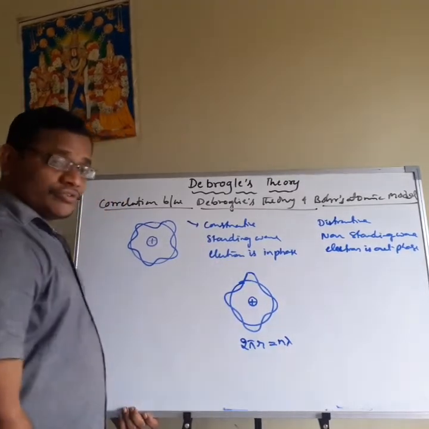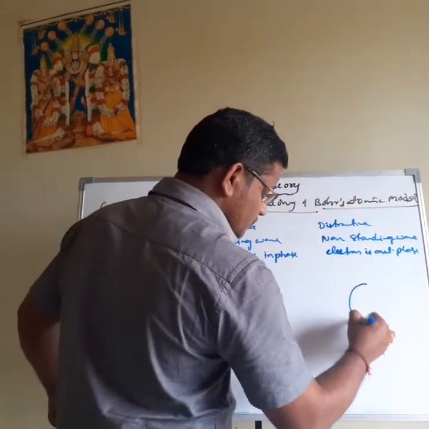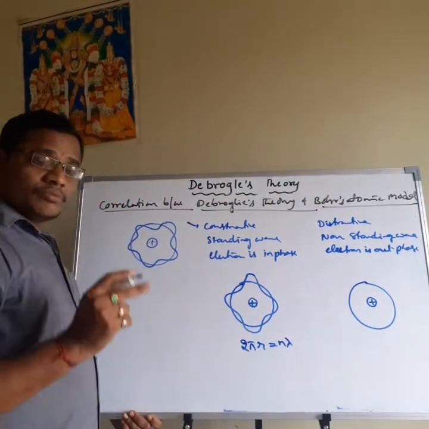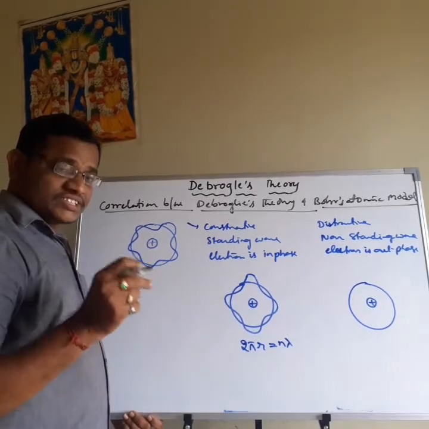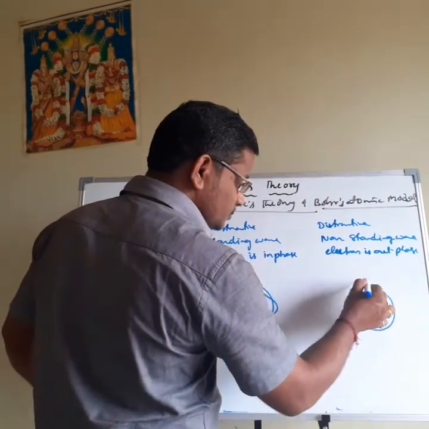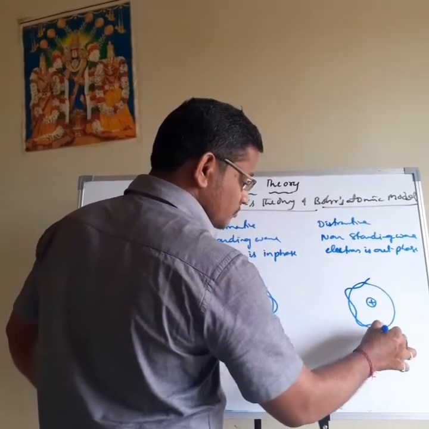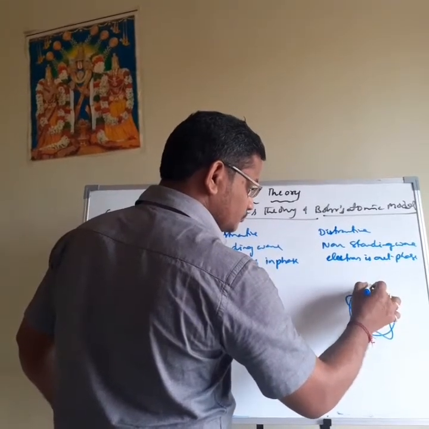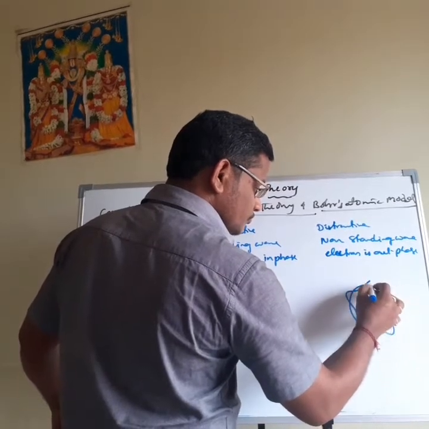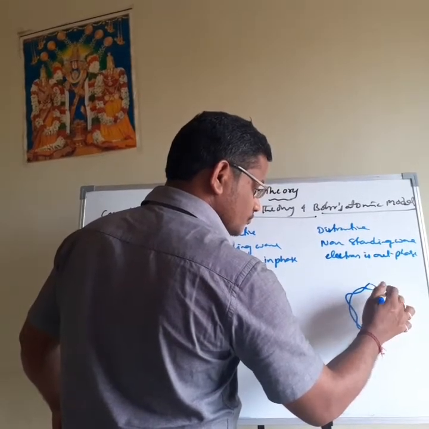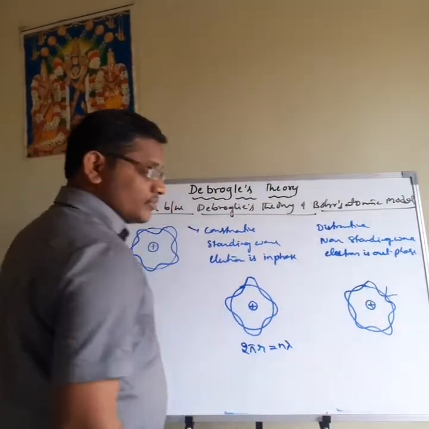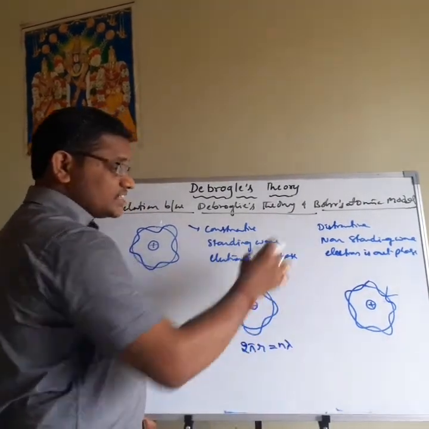Then what about the destructive wave? See here, this is the atom nucleus. Destructive wave means both ends of the wave will not meet with each other. This is one end. So both ends of the wave will not meet with each other. That is called destructive wave.